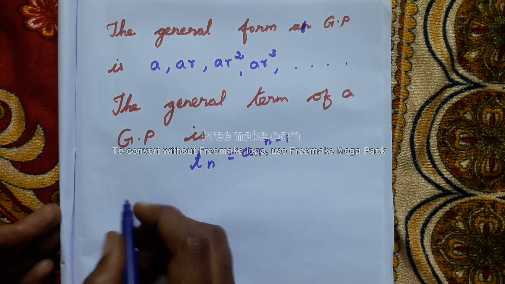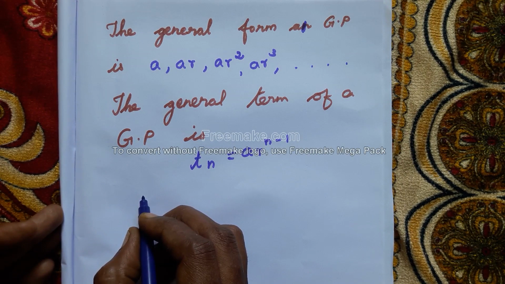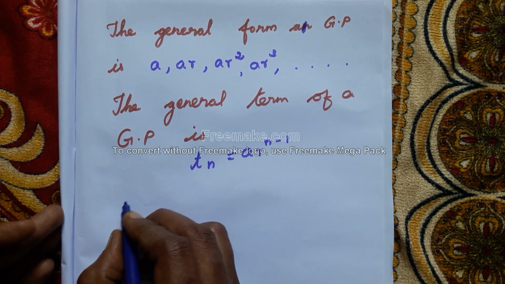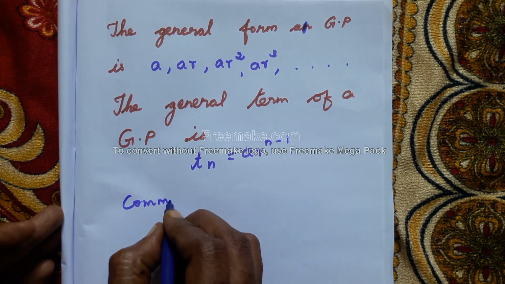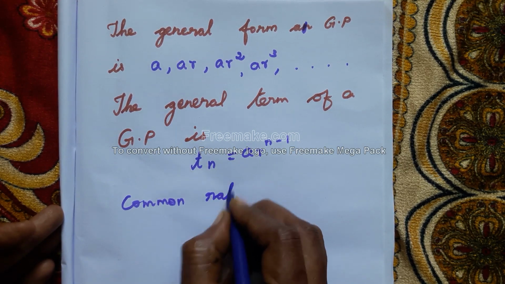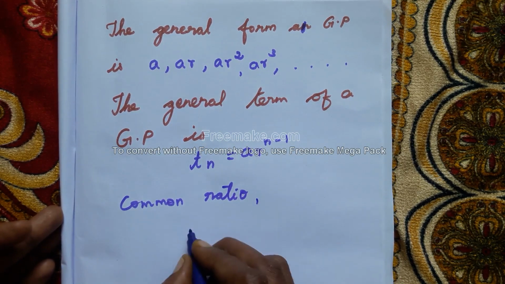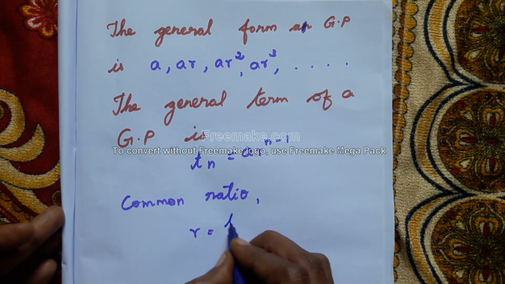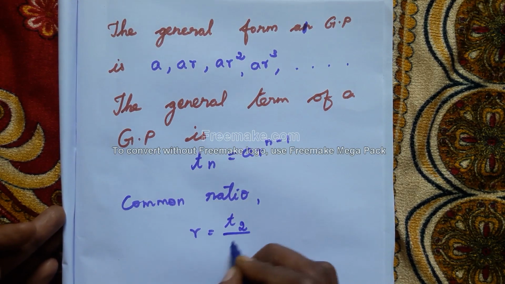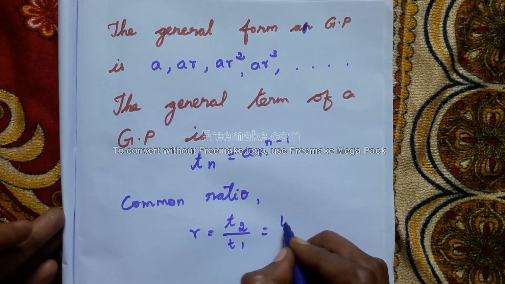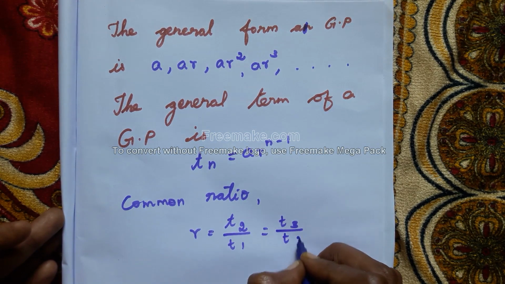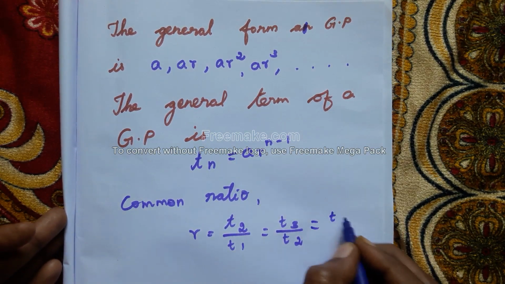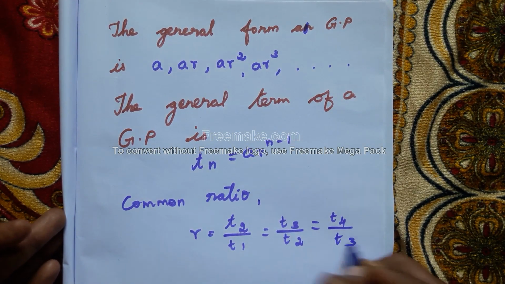Next, here R is equal to the common ratio. Common ratio R is equal to T2 by T1 is equal to T3 by T2 is equal to T4 by T3.